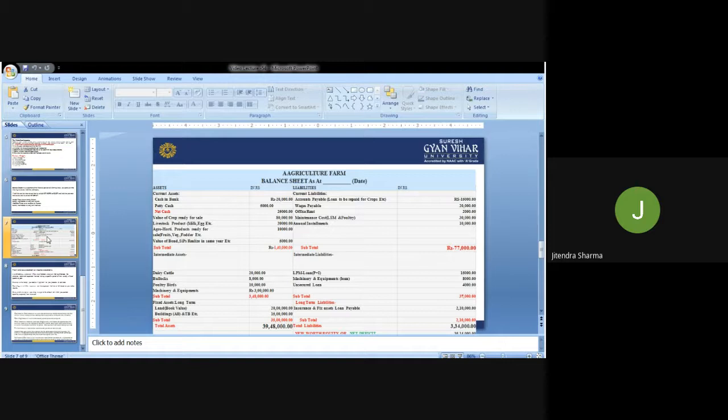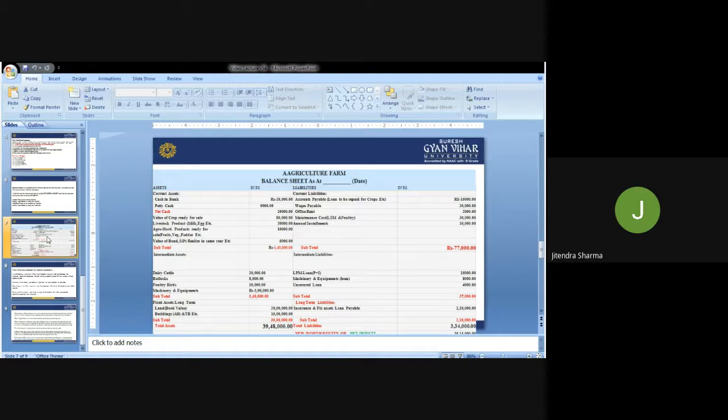And in the liability section, you'll see the insurance and fixed assets loan payable. If he has taken a loan on the farm building or on the land, then that is a long-term liability. So if it is 2,10,000 rupees, suppose he was supposed to pay the interest and the loan on these kinds of things, so they are the long-term liabilities.